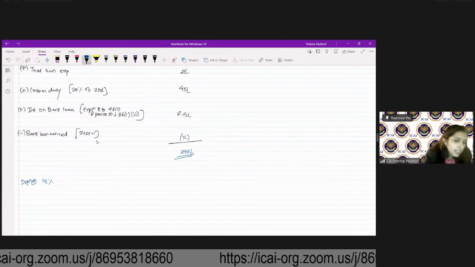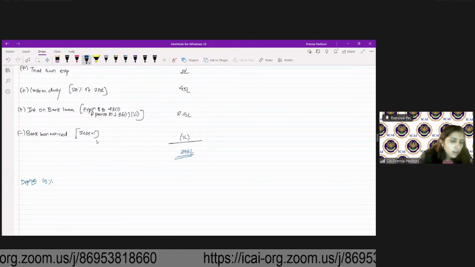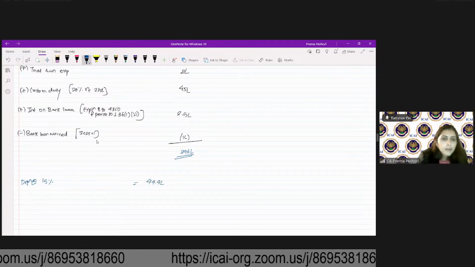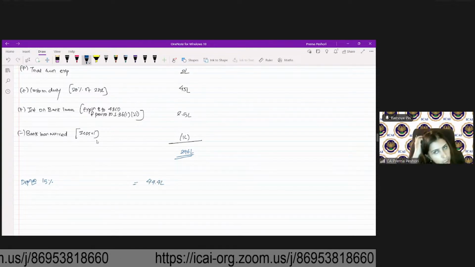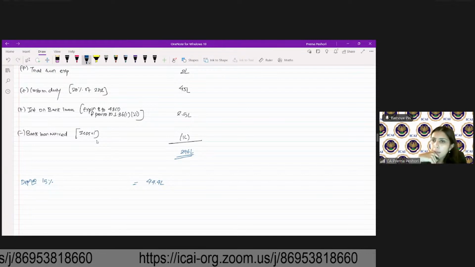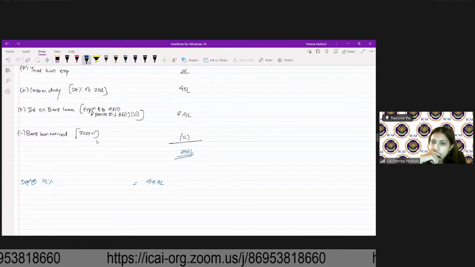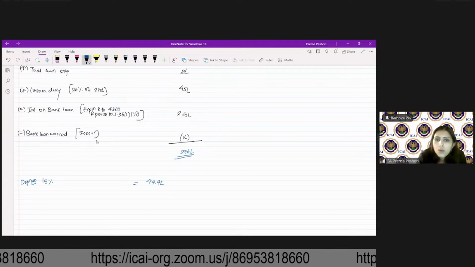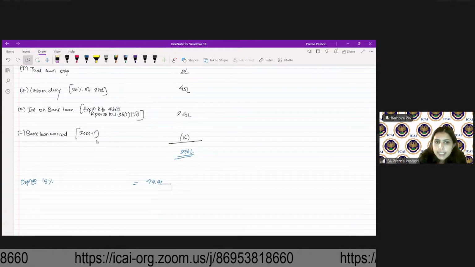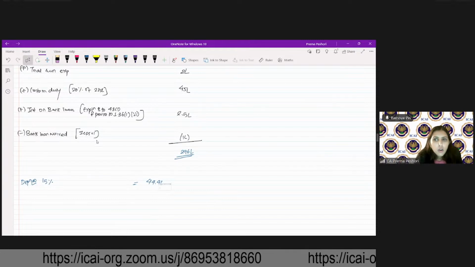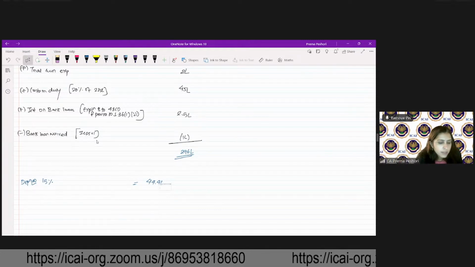So that will be 44.4. What about the additional depreciation? Will it be available? Will additional depreciation also be available over here, or only the normal depreciation will apply?